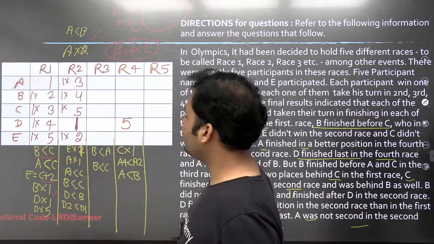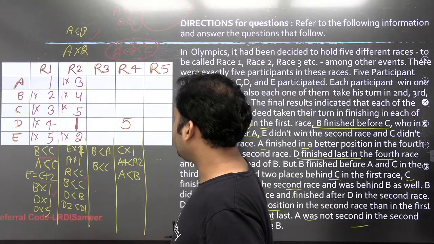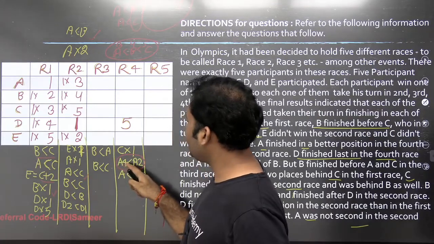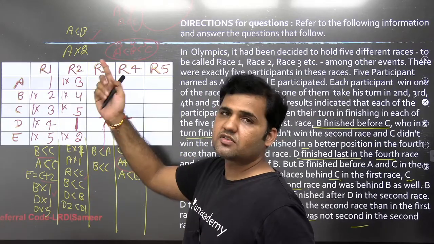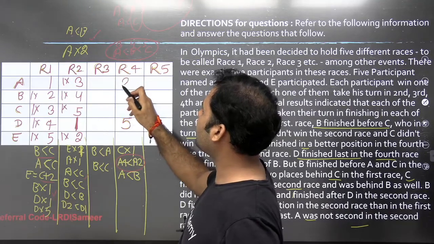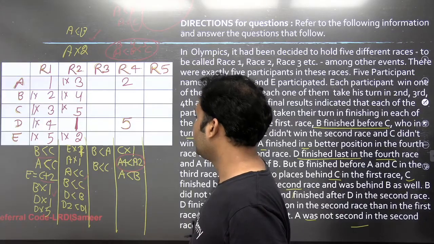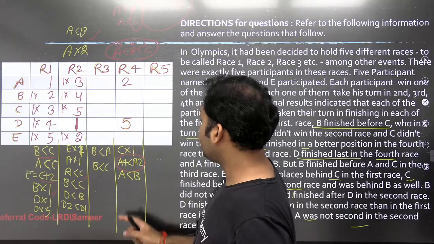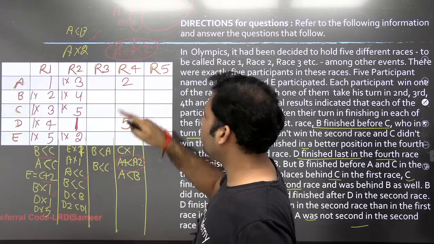Now let's look at race 3. You see that rank 3 has been given to A, and let's use this information straight away that the rank in race 4 is better than the rank in race 2. So the better rank as compared to 3 will be either 1 or 2, but 1 has been assigned in race 1, so you are left with only rank 2 and that will be assigned to A in race 4. Now if rank 2 has been given over here, you see that A is better than B. That means the rank of B will be either 3, 4 or 5.